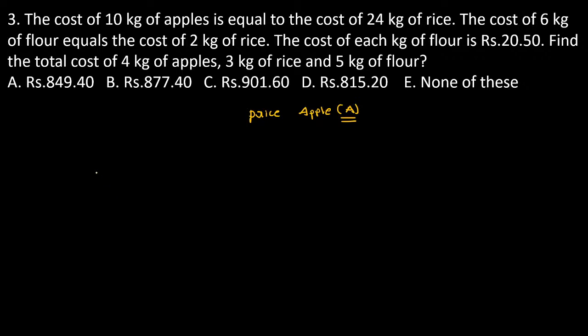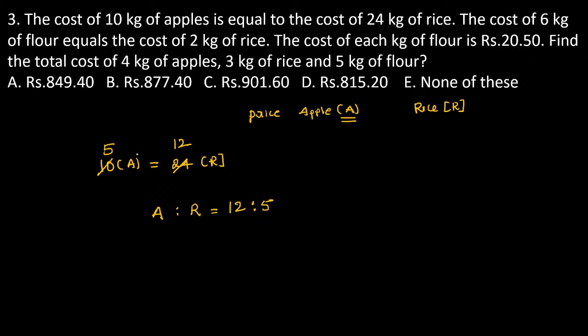See guys, 10 kg. I don't know the price of apple, so I consider the price of apple is A. Now what is the information? 10 kg of apple is exactly equal to 24 kg of rice. I assume the price of rice is R. That is the first information. Cancel: 2 5s are 10, 2 12s are 24. So the ratio of apple and rice, the quantity, is exactly 12 is to 5. It deals with the quantity. So the price of 10 kg of apple is exactly equal to the price of 24 kg of rice, which means the ratio becomes 12 is to 5.